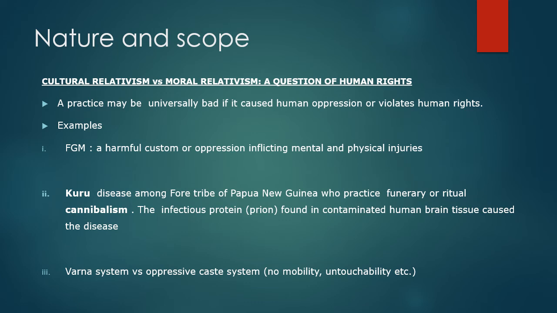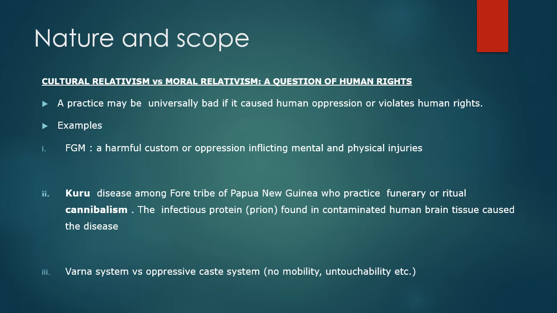For example, FGM, a harmful custom or operation inflicting mental and physical injuries, is practiced by certain African tribes. Female genital mutilation may also lead to infections and trauma. Also, Kuru disease was found among four tribes of Papua New Guinea, and it was due to the practice of ritual cannibalism, where they eat the brains of the dead, and when these brains are infected with a certain kind of protein, this leads to Kuru disease in these four tribes.